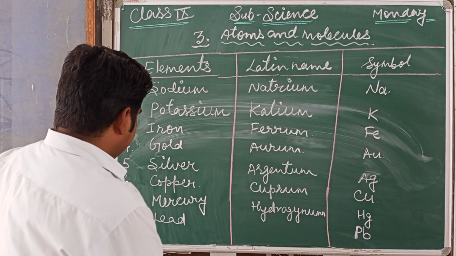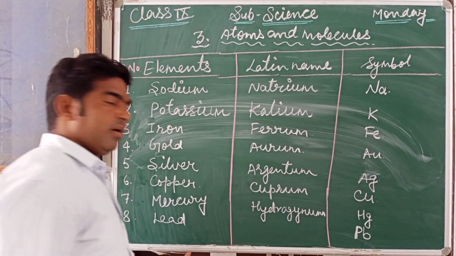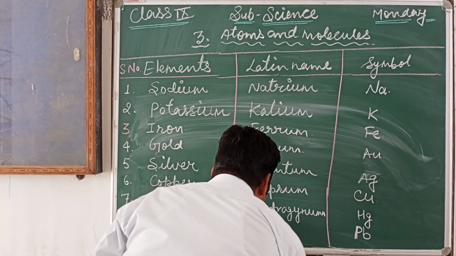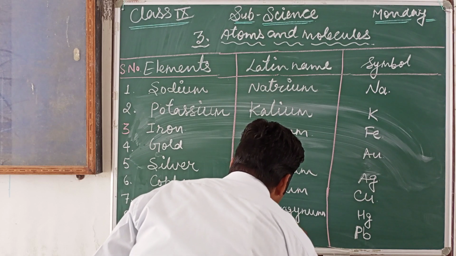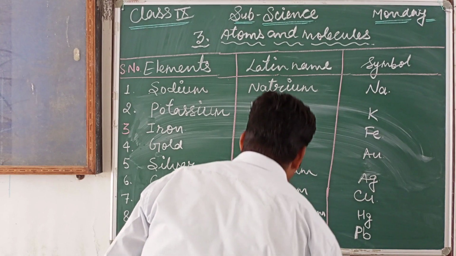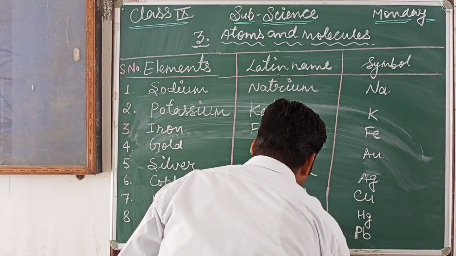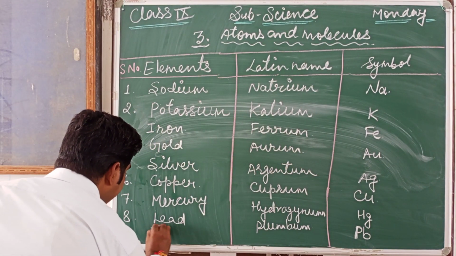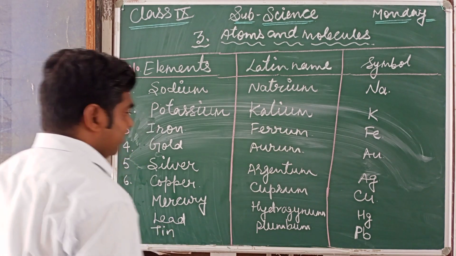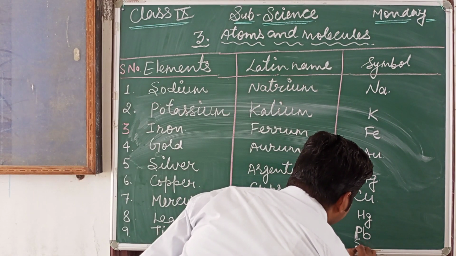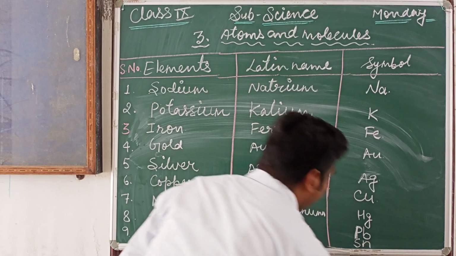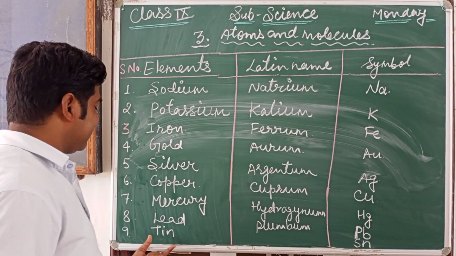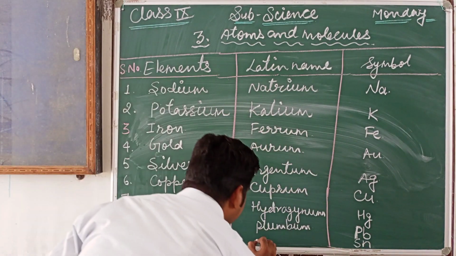Because the Latin name of lead is plumbum. Tin. The symbol is Sn. Why Sn? Because the Latin name of tin is stannum.